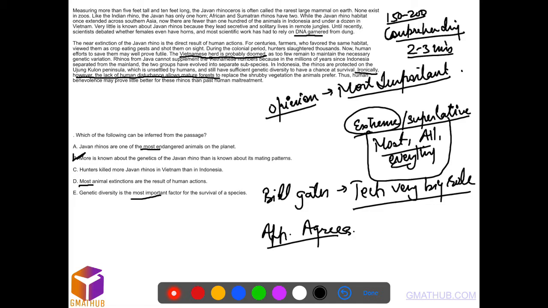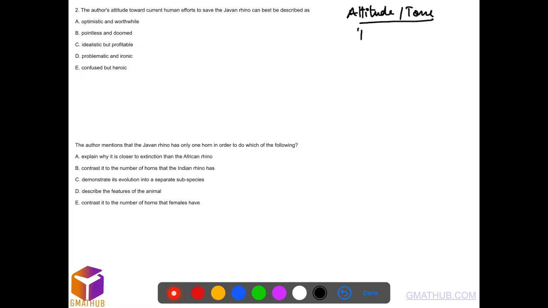Once the opinion is there, then we go for tone. Tone could be positive, negative, neutral, or balanced. So it could be of two or three types.